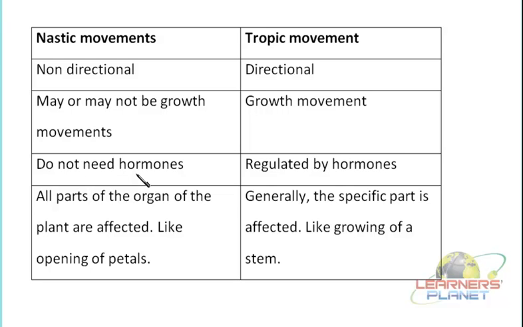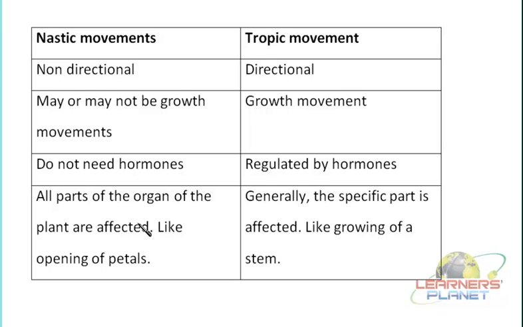So these osmoregulatory processes or the turgor pressure are actually controlling the particular process. Now in the case of Nastic movements, all parts or organs of the plants are generally affected. An example could be the opening of the petals. If a flower is there and the opening of petals is taking place, then you can see the entire flower is getting affected because of such movement, isn't it?